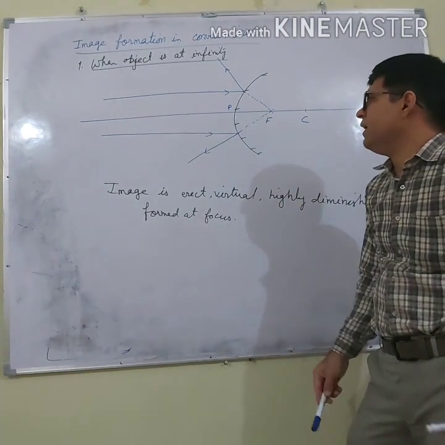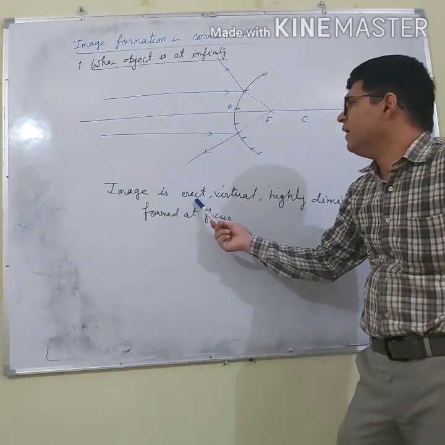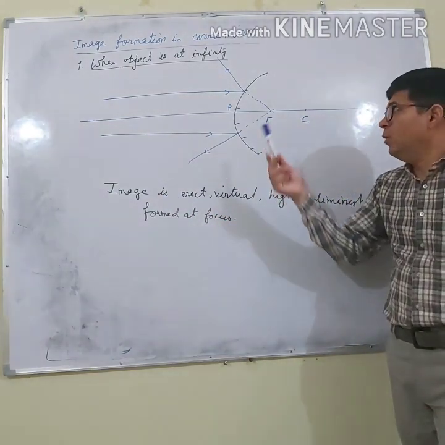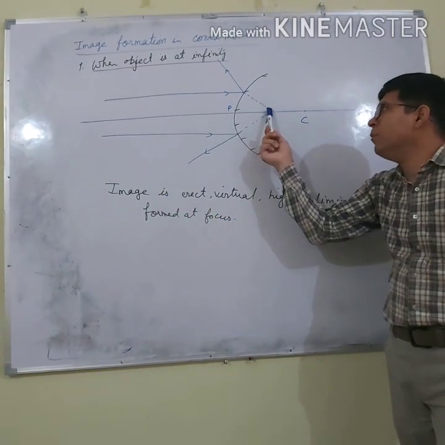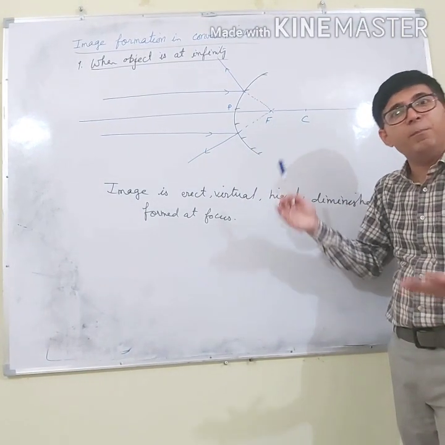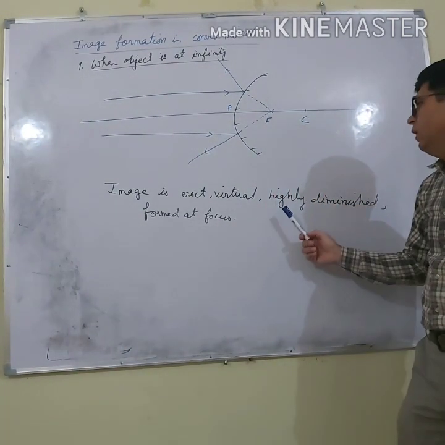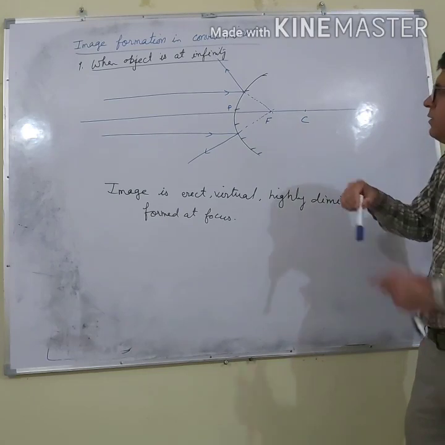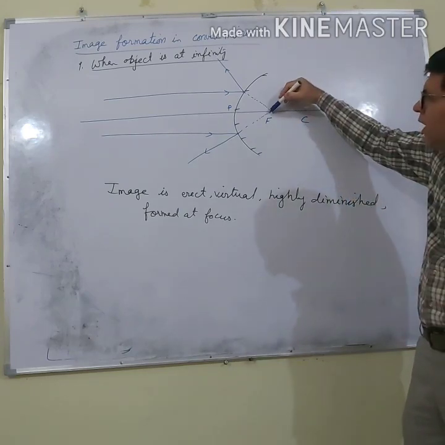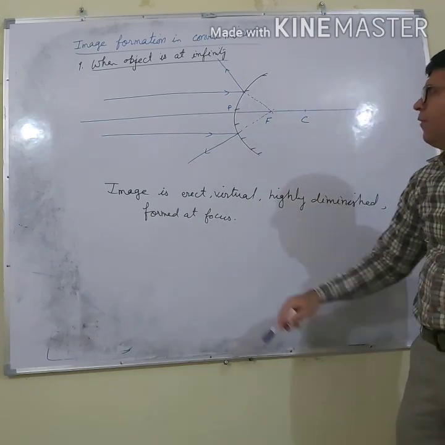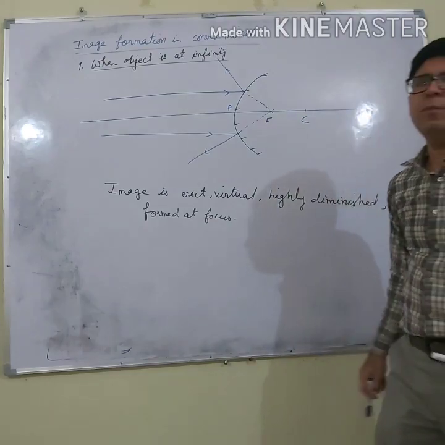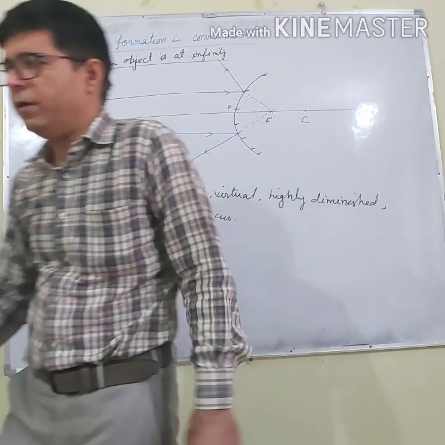So what can we say? We can say that the image is erect and virtual. Why virtual? Because these rays are not meeting in actual practice, they appear to meet. And this image is highly diminished, its size is that of a point, and where is this image formed? This image is formed at the focus.